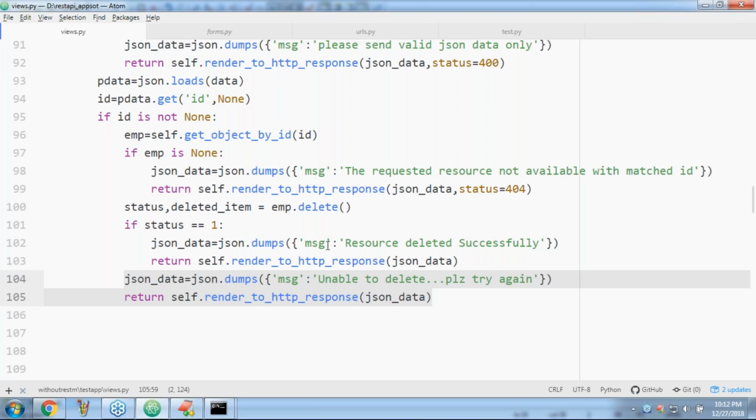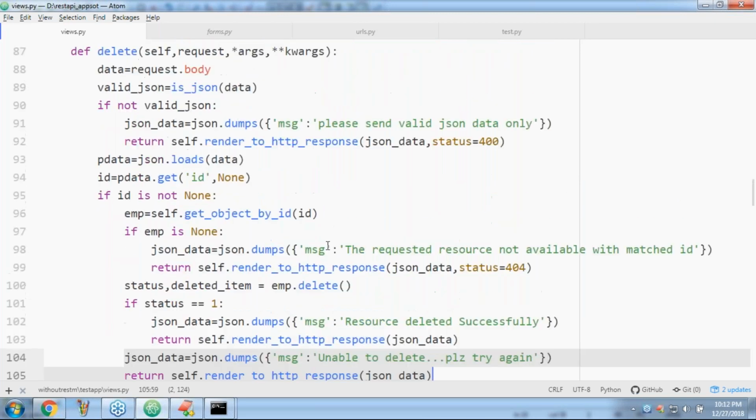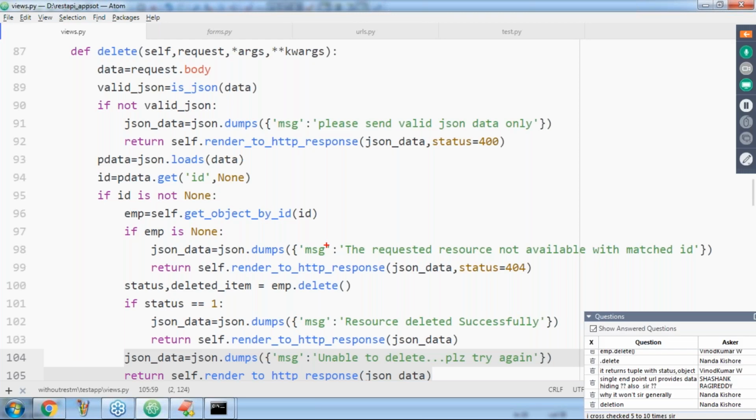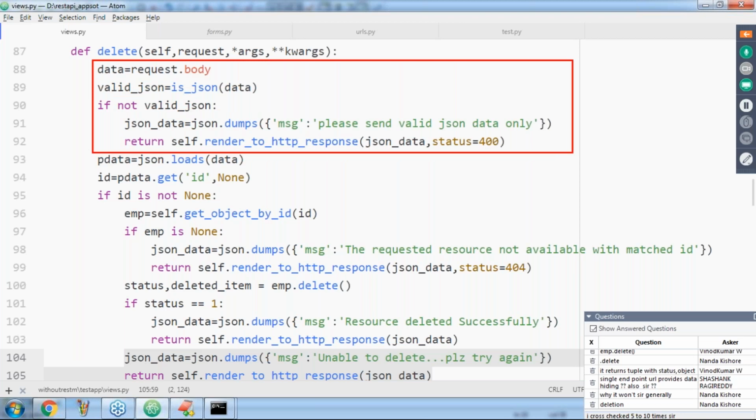Can you please cross check this total delete operation? Observe that I'm getting data. Is it valid JSON or not? If it is not valid JSON, provide an error message. Next, valid JSON, convert into Python. Get the ID. If ID is not none, okay, get the corresponding employee.